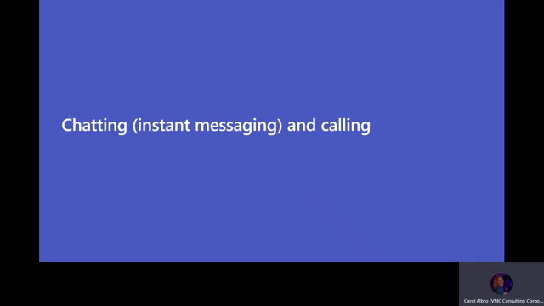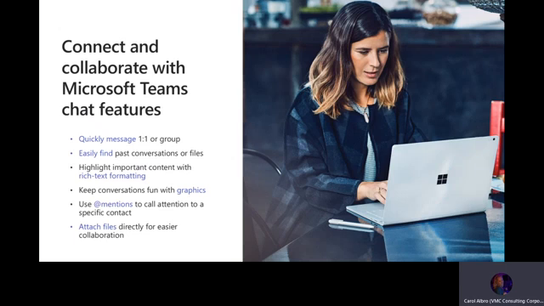We're going to talk about chatting and calling. So from a chatting perspective, you can easily do one-on-one and group messages. You can find your past messages. You can just resume right where you left off. It's great. We call that persistent chat. We'll also take a look at your ability to use rich text formatting and graphics and GIFs and emojis and stickers. You can have a lot of fun with those and really make your messages stand out. And we'll look at app mentioning or tagging people so that you can bring something specific to someone's attention. And we'll show you how to attach a file and collaborate on that.